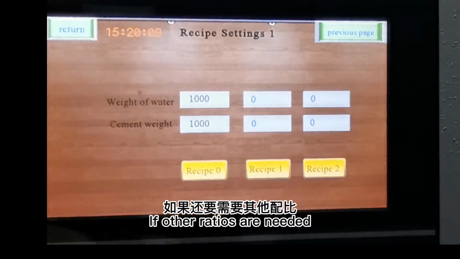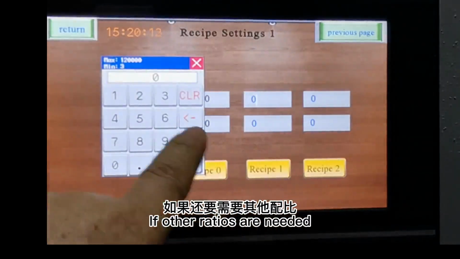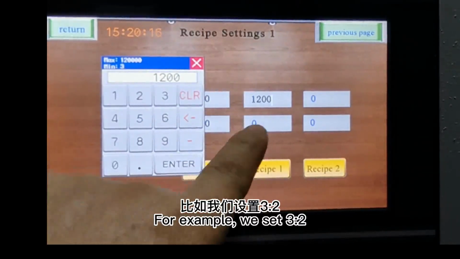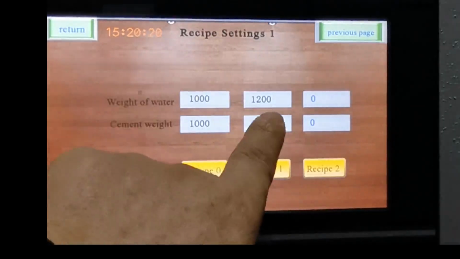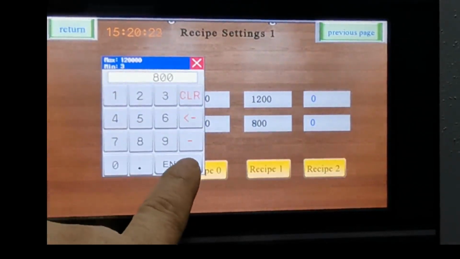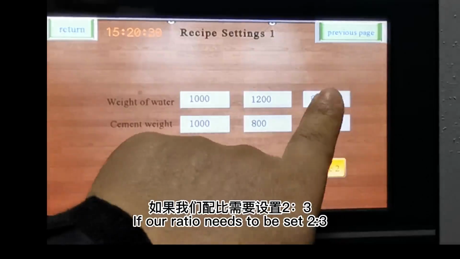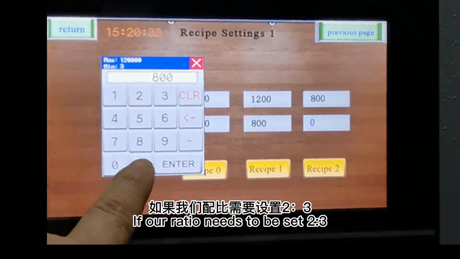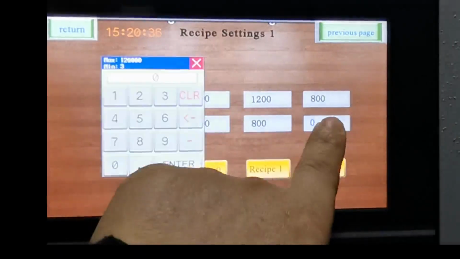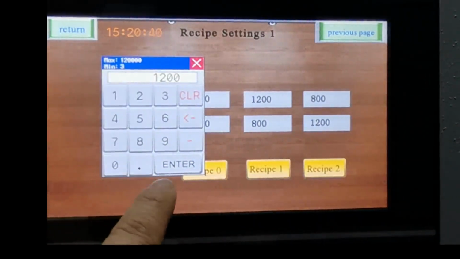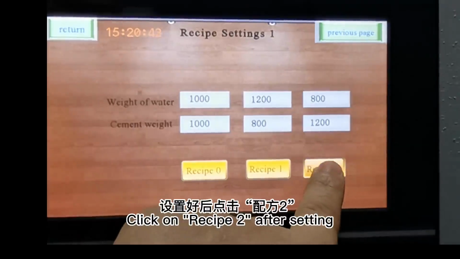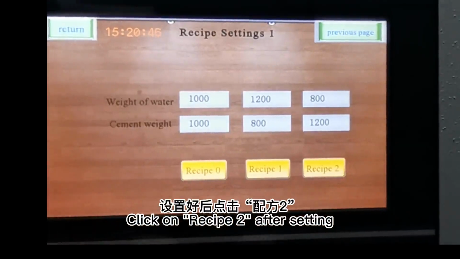If other ratios are needed, for example, we set it 3:2. Click on recipe 1 after setting. If our ratio needs to be set to 3, click on recipe 2 after setting.